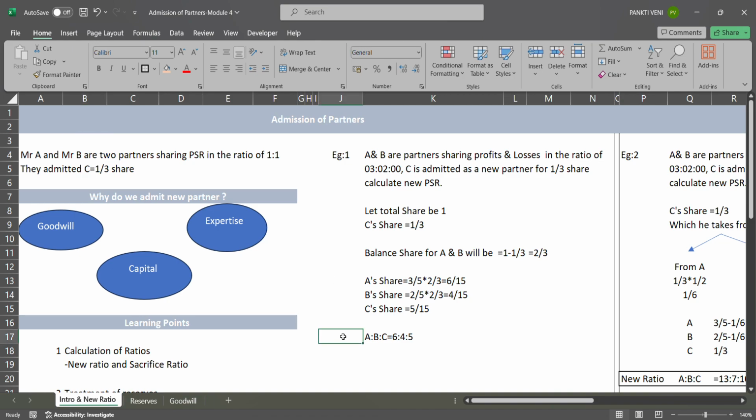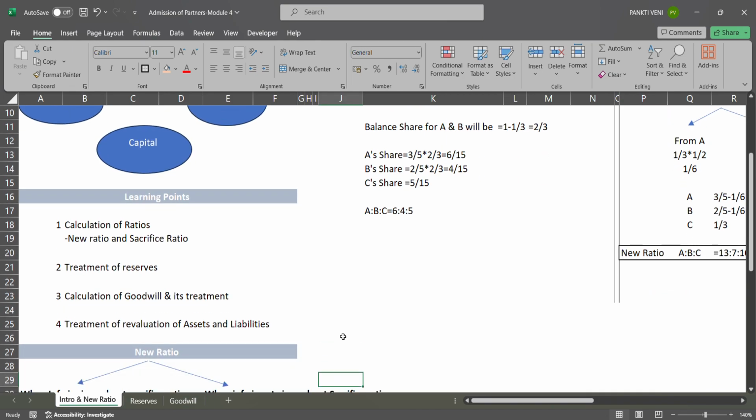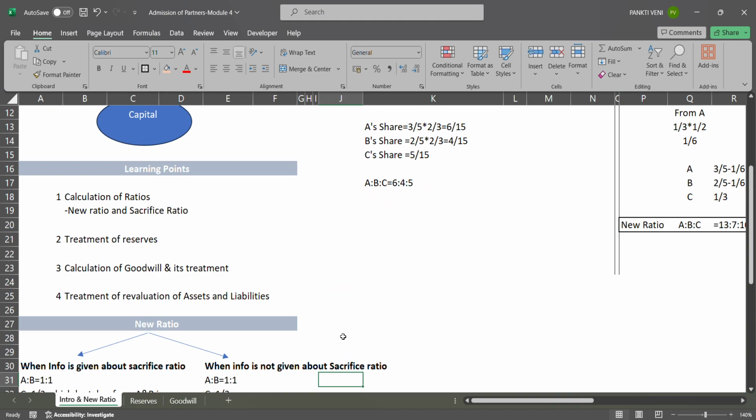Now we have a few learning points. So what are the learning points under this chapter? You have to learn new ratio and sacrificing ratio. That is the basic part, important part, very difficult, important. Then you have to go for treatment of reserves, calculation of goodwill and its treatment, and revaluation of assets and liabilities. So these are the 4 basic and major things which you have to study in this chapter.